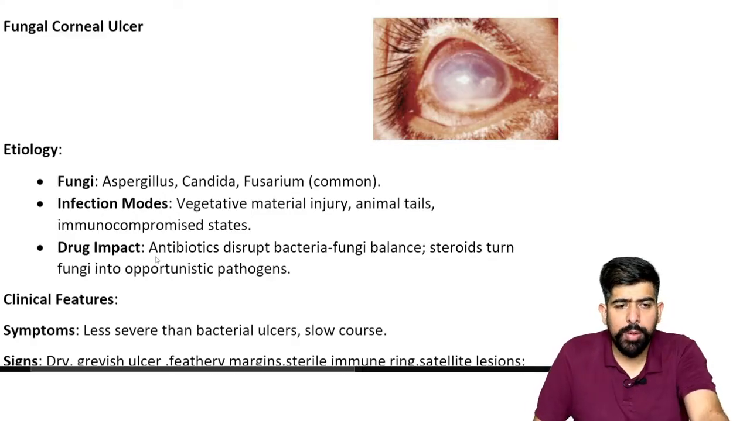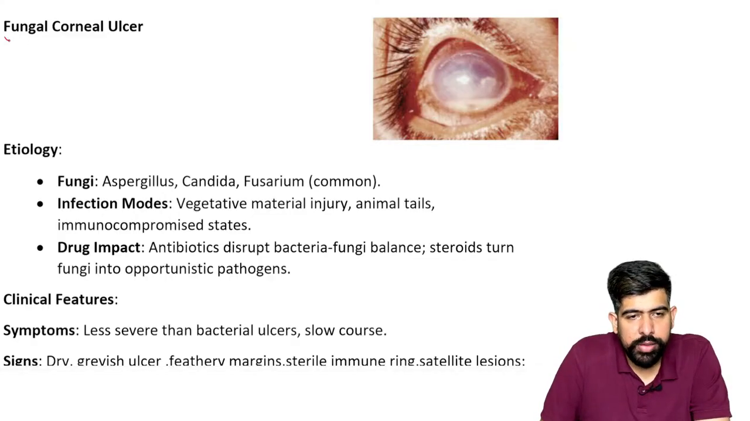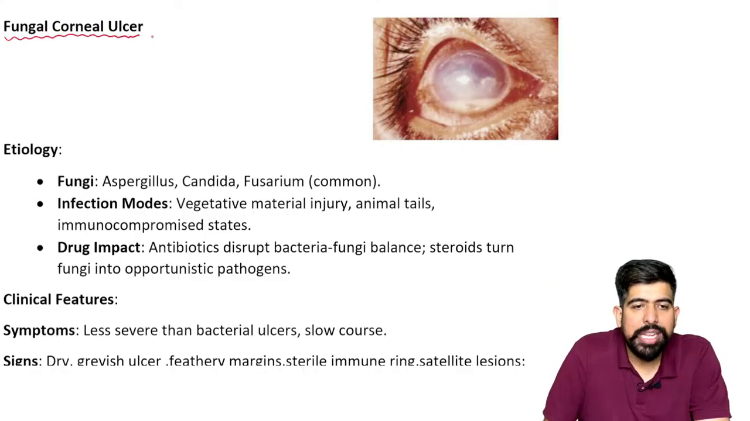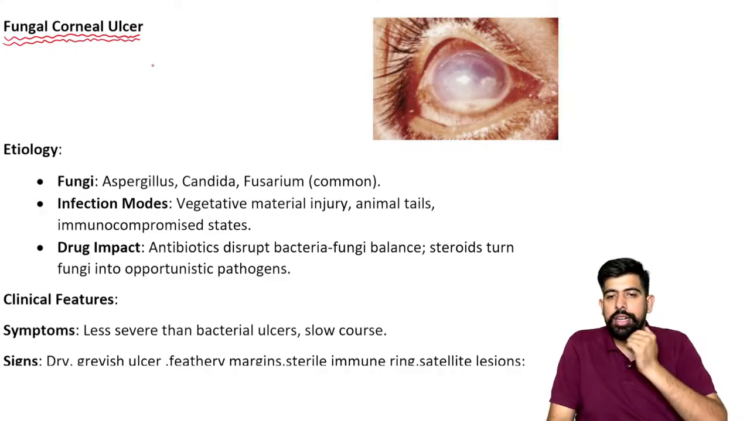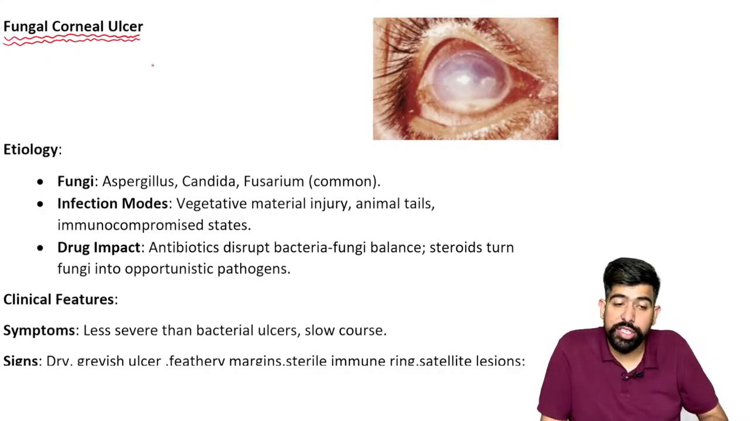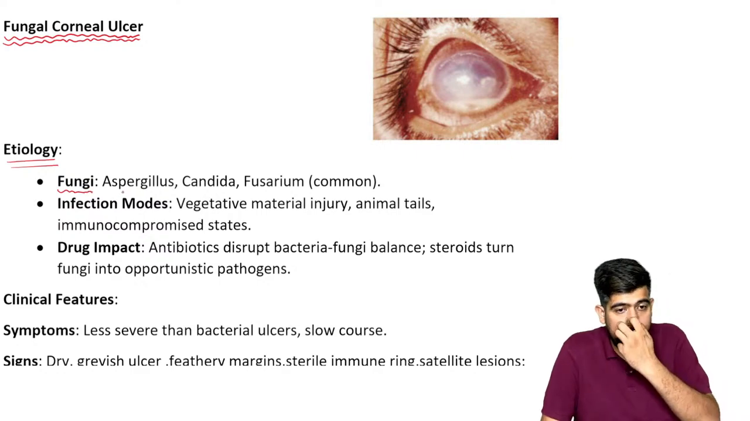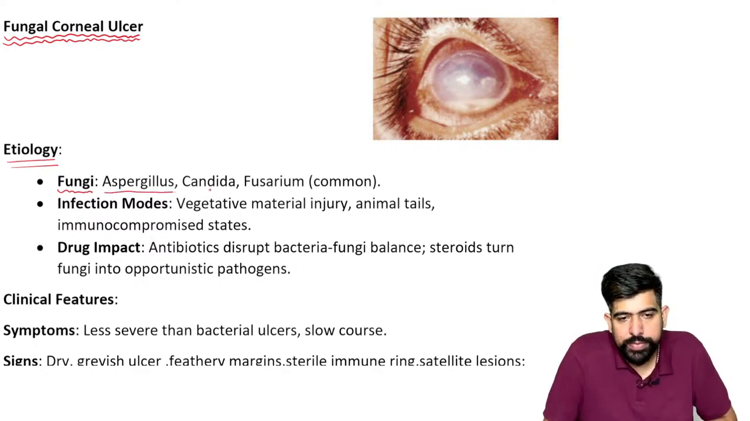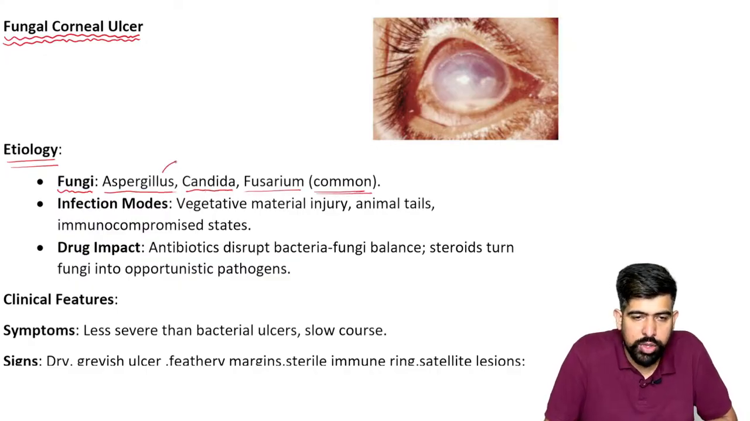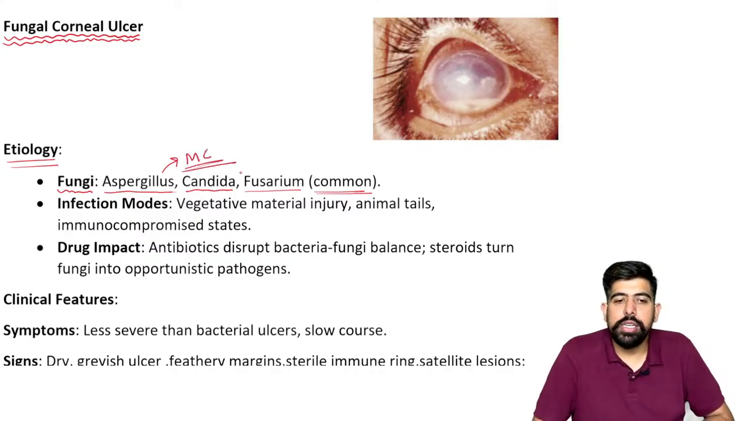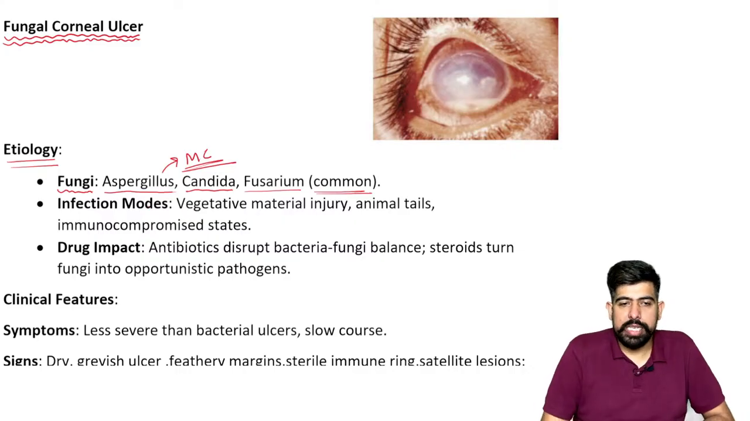Now, moving forward, next we are talking about the fungal corneal ulcer. By the name, guys, you can understand, or we can say fungal keratitis, right? And what will be the cause of this infection? Fungi will be the cause. So the etiology here, guys, is fungi, and which fungi? Please remember, Aspergillus, Candida, and Fusarium are the common ones. But which is the most common? The most common is Aspergillus.